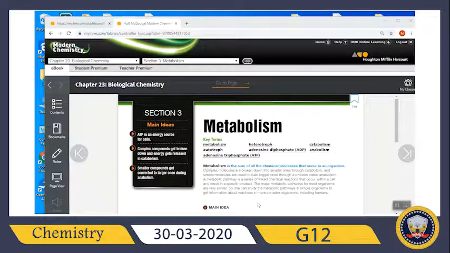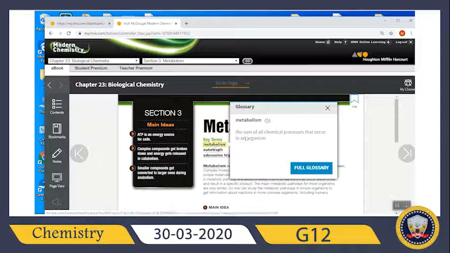Before we start, we have to understand some expressions like metabolism. Metabolism is the sum of all chemical processes that occur in an organism. So it can be catabolism or anabolism.